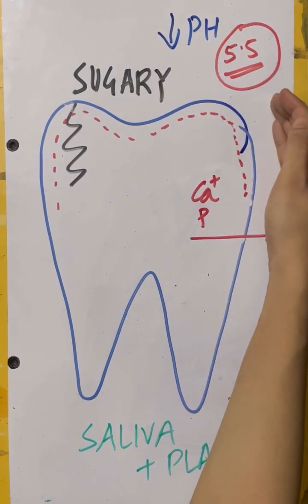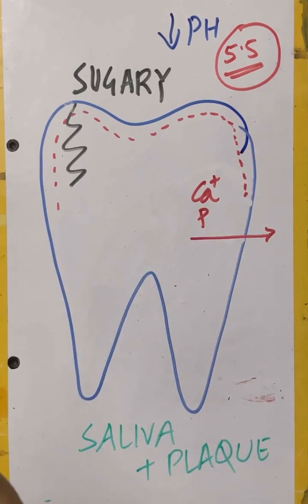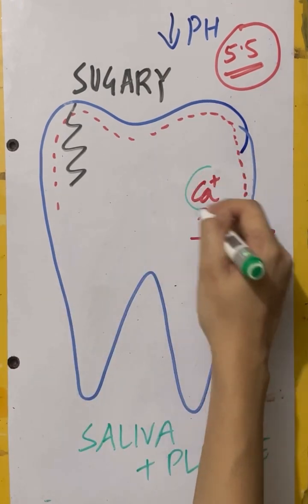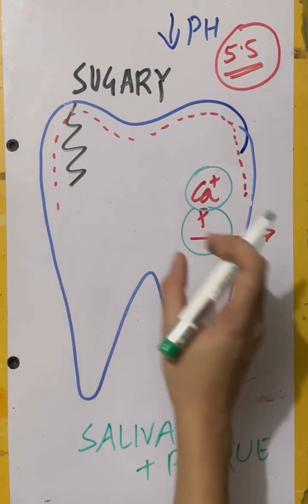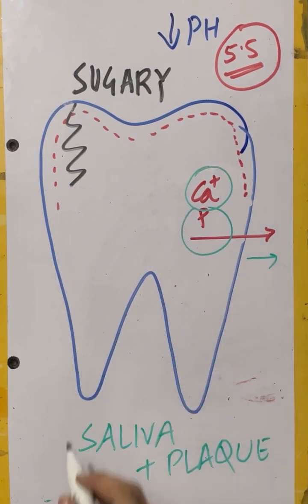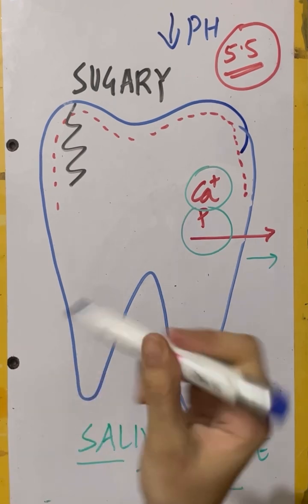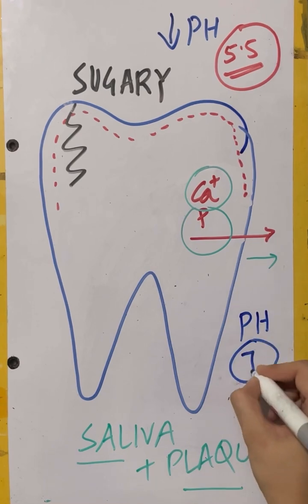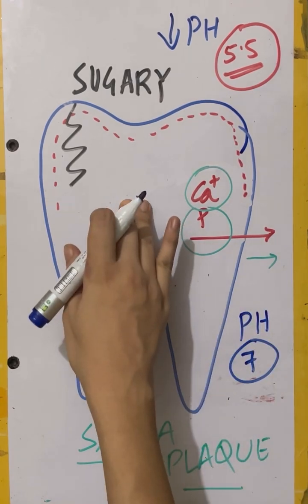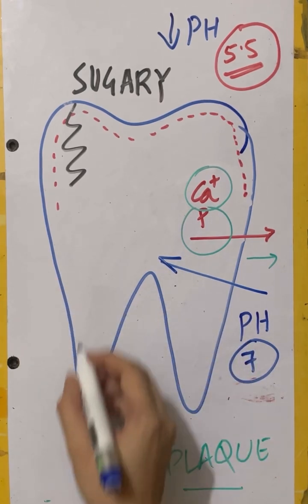If this pH reaches 5.5, the calcium and phosphate ions present in the mineral of the tooth structure will move outward into saliva and plaque. But what happens if our pH becomes normal? If our pH comes back to 7, the ions that were moving outward will move inward, resulting in remineralization.